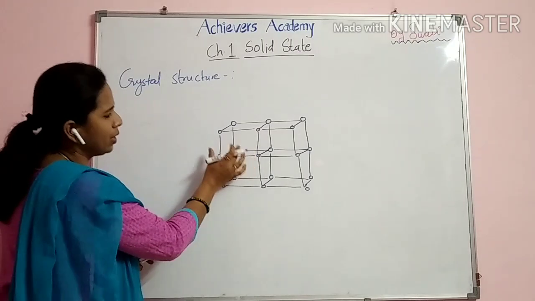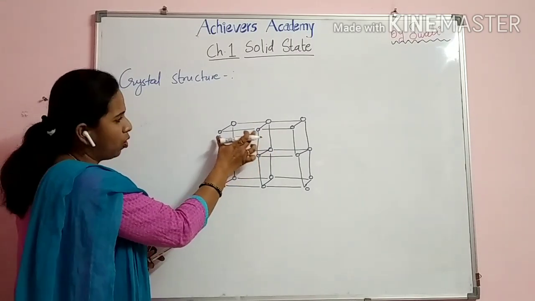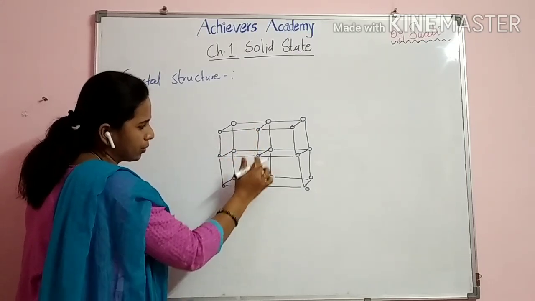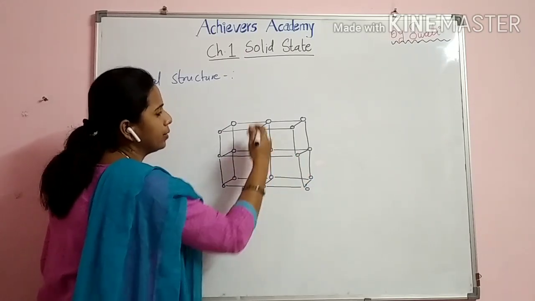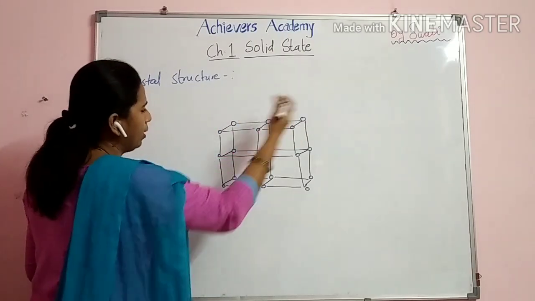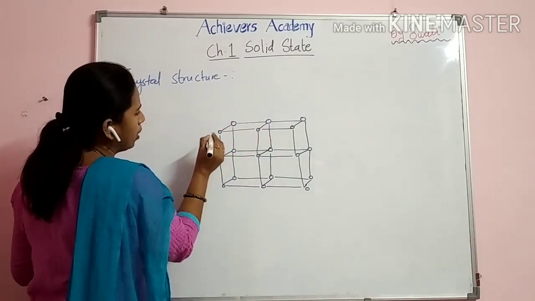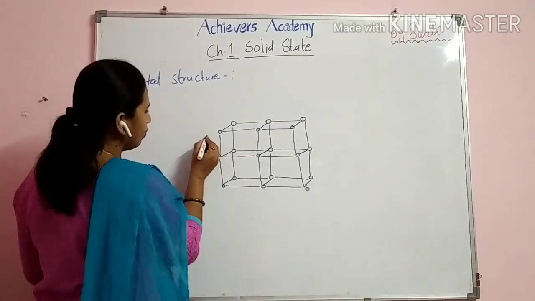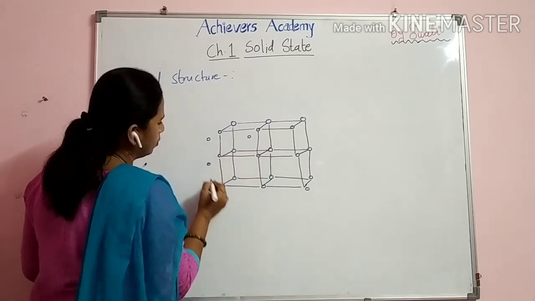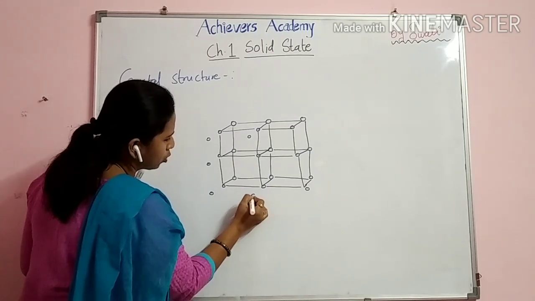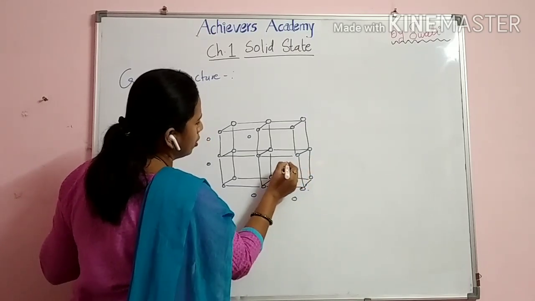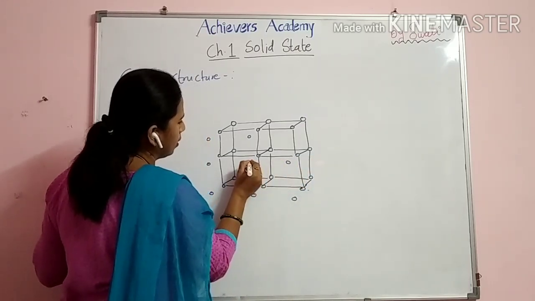Now, here you can see this is a small cubical structure, and below this cubical structure another cube is there, and beside it another cube is there. Like this, four cubes are attached to each other. Now, if we want to show one more layer, we can draw in the same way at an angle of 45. We'll draw so that we can show one more layer. Try to see that they come in one line, so your structure will be very perfect.